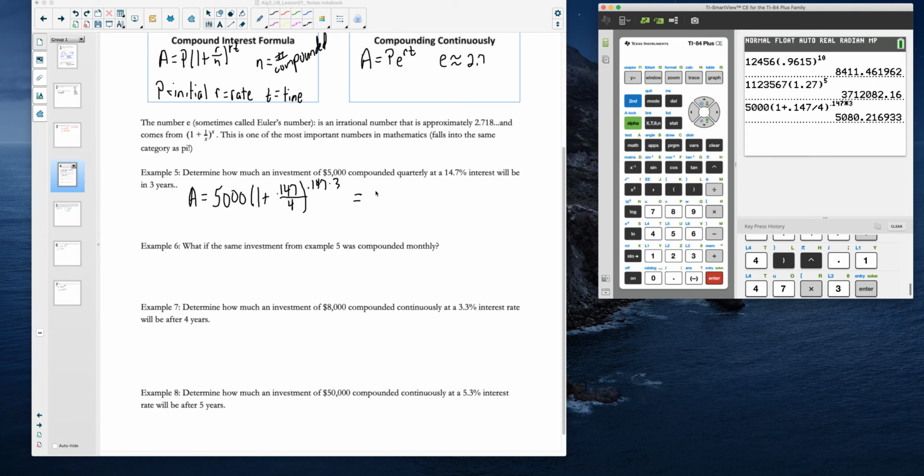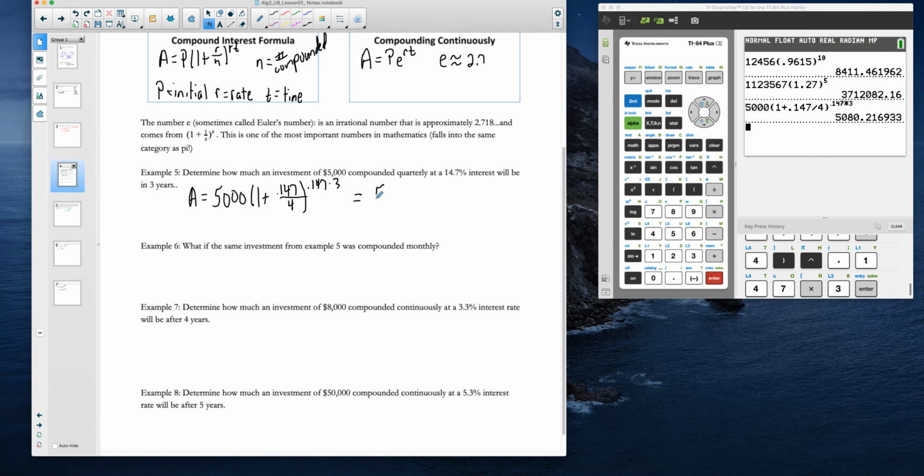All right, so at that interest rate, so 5,000, and where do I see 5,000?